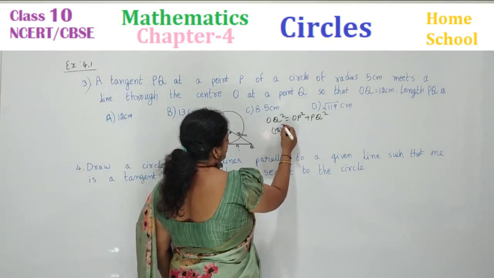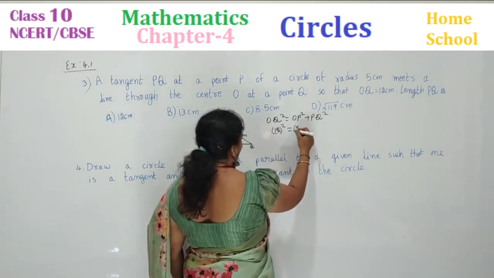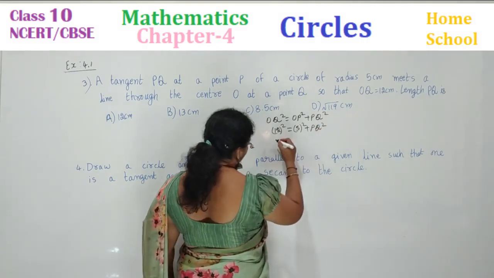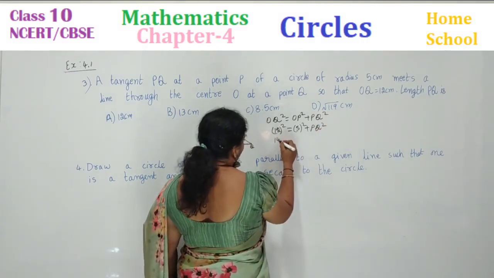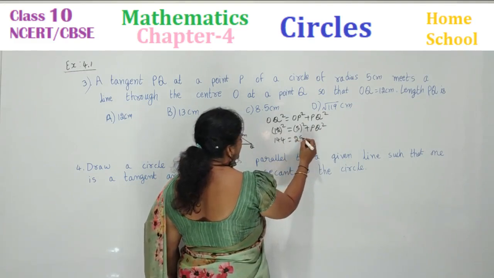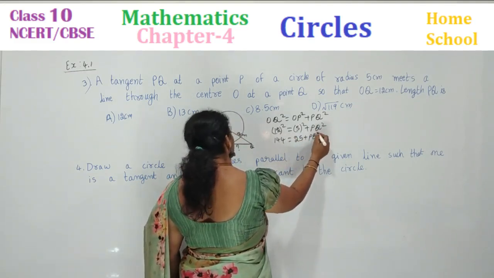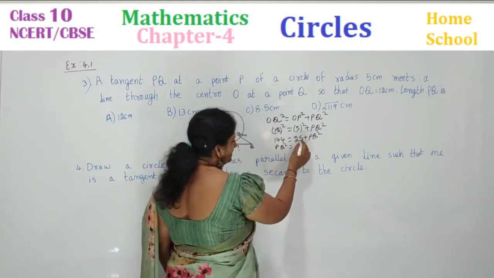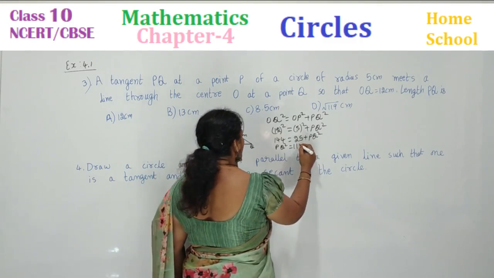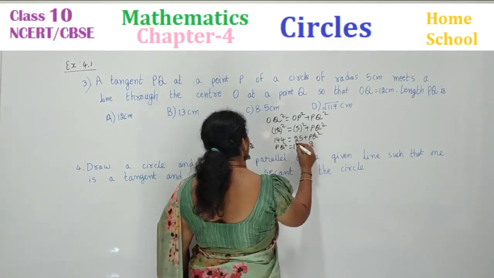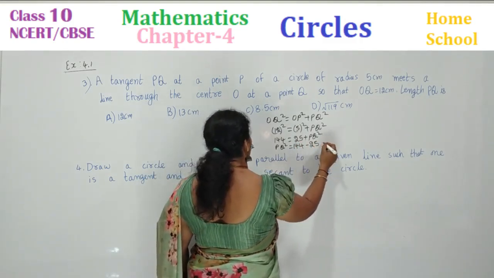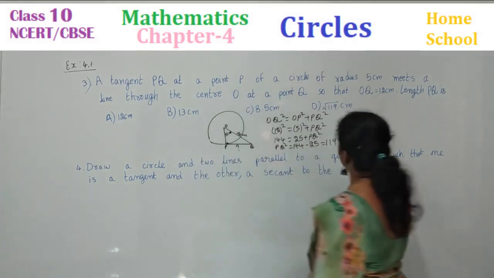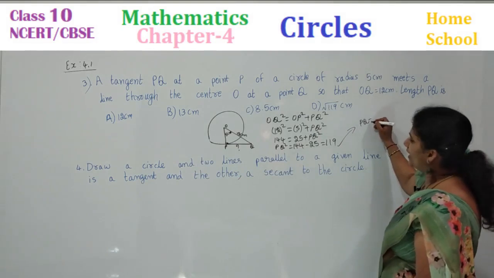12. 12 whole square. OP, 5 whole square. I don't know PQ square, right? So 12 12s are 144. 5 5s are 25 plus PQ square. Bring the other side, directly interchange, children. 25, bring this side. 144 minus 25 is how much? It will be 119. That means PQ square is 119, children.